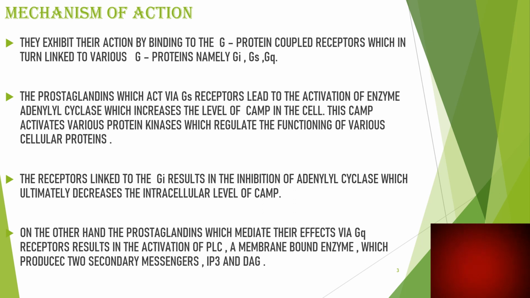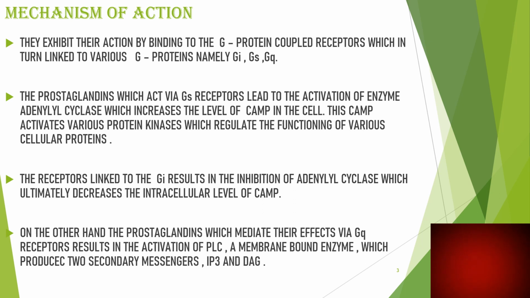The prostaglandins which act via the Gs receptors lead to the activation of the enzyme adenylyl cyclase, which increases the level of cAMP. This cAMP activates various protein kinases which regulate the functioning of various cellular proteins. Receptors linked to the Gi result in the inhibition of adenylyl cyclase, which ultimately decreases the intracellular level of